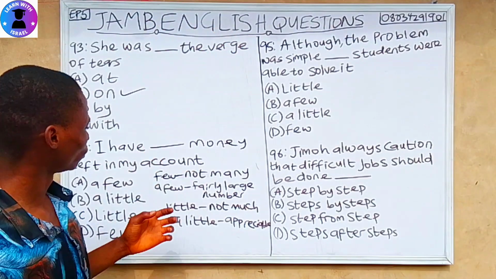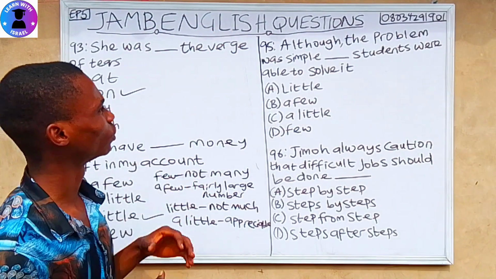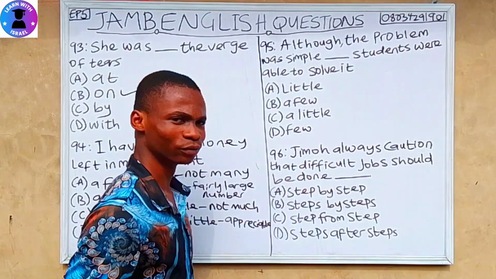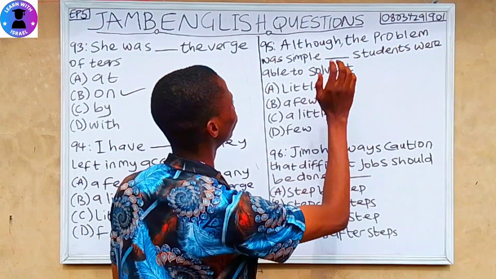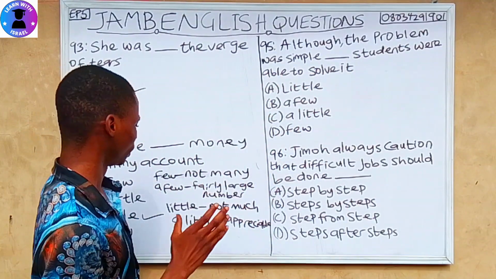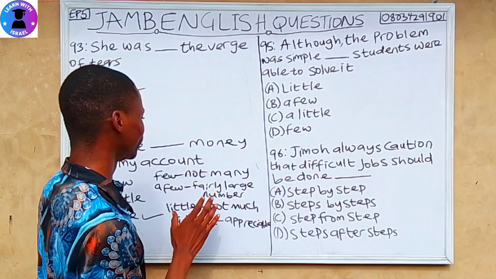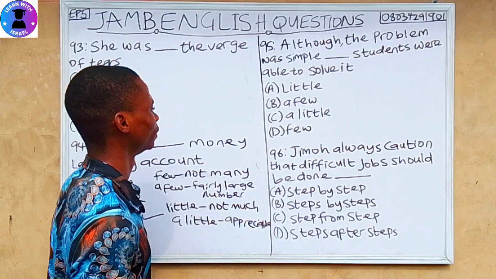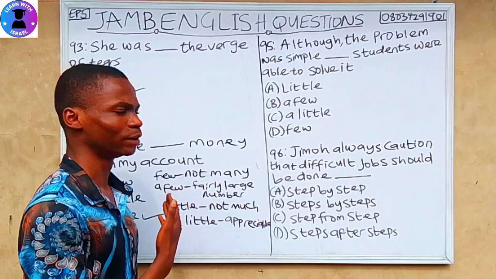Question 95 is also similar to question 94. Although the problem was simple, that students were able to solve it. When I said little means not much, a few means a large number, few means not many, while a little means appreciable.